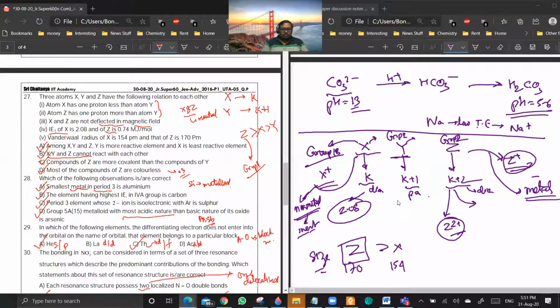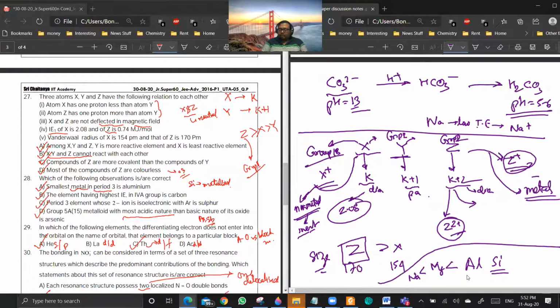Explain. The smallest metal in period 3 is aluminium. As you go from left to right, the size of atoms will decrease. After aluminium, you have silicon, which is a metalloid. Before that you have magnesium, which is a metal, and before that sodium, which is again a metal. So aluminium is the smallest metal. After that, there is no metal in period 3. Getting my point? Yes, sir.